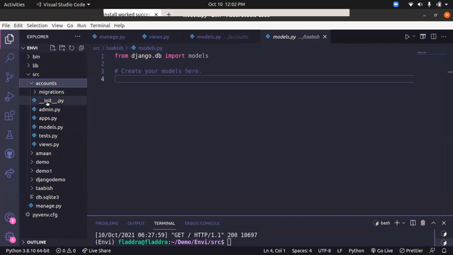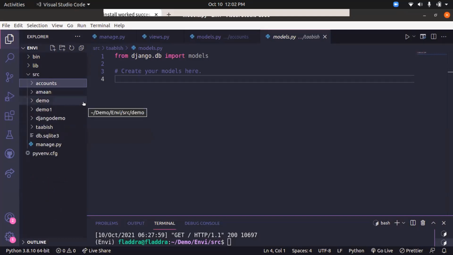Now accounts will be logically separated, so that whenever you point a URL to some of the views, it will directly go to the accounts app, and it won't roam anywhere else. So it creates efficiency, and that's the reason why an app is created. Okay, I hope I have cleared my point.